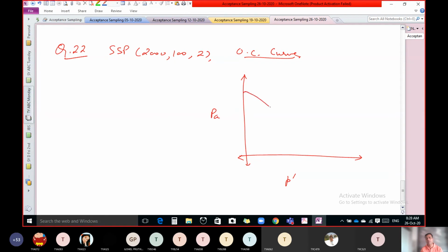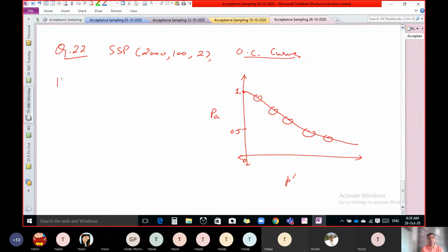Normally we get this type of curve, known as OC curve. Here the highest probability is 1 and the lowest is 0, and here 0.5. We plot different values of P dash with PA, and if we join them we get the OC curve. So in this question we have to assume different values of P dash. That is the only difference.